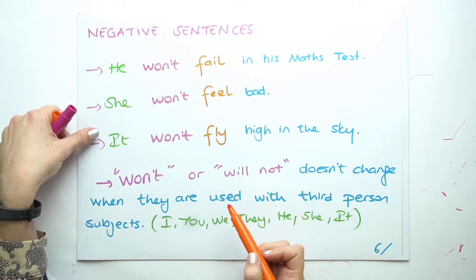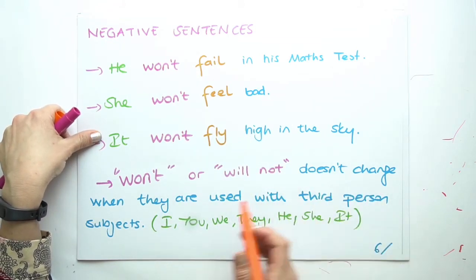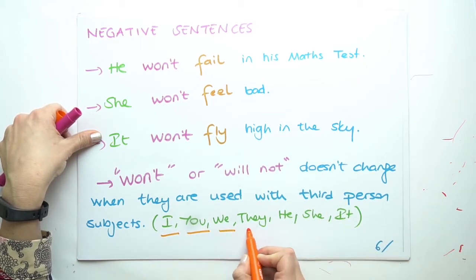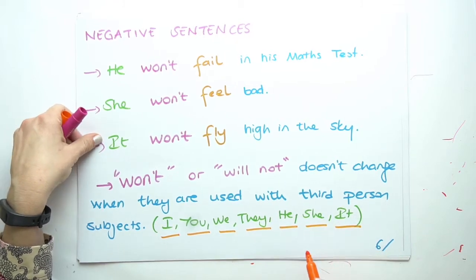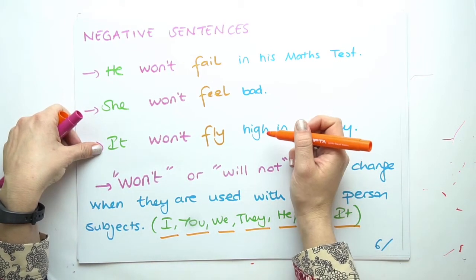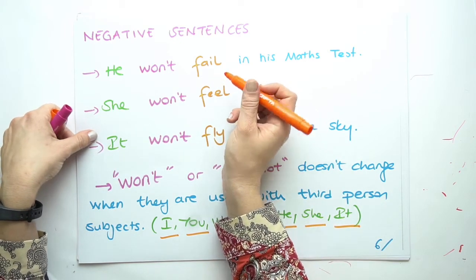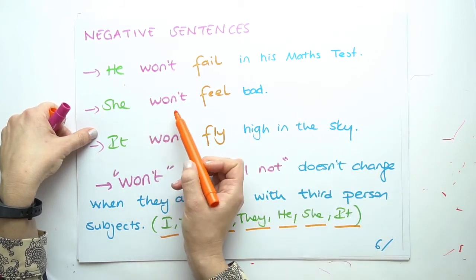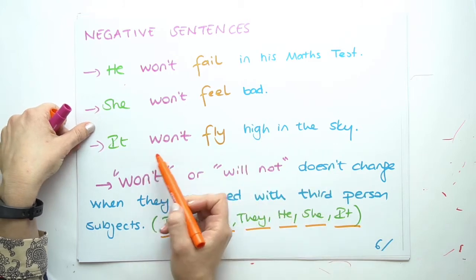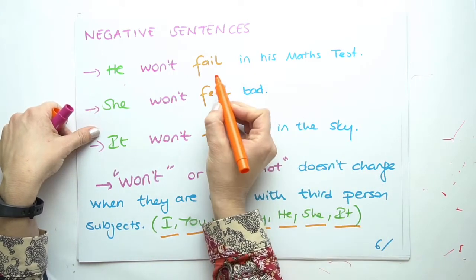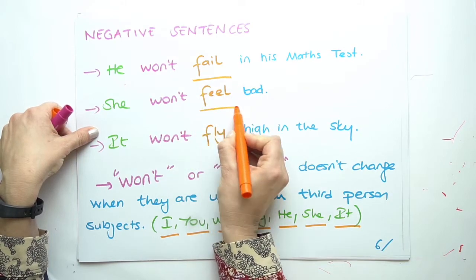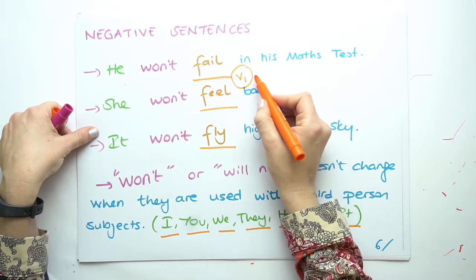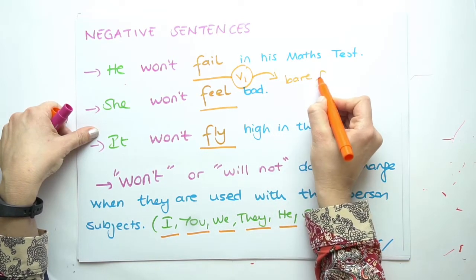Also, in negative sentences, won't or will not doesn't change when they are used with third person subjects. With I, you, we, they, and he, she, it subjects, the verb always stays the same, which is in its first form. He won't fail his maths test, or she won't feel bad, or it won't fly high in the sky. As you can see, fail, feel, and fly are always in their first form, which is their bare form.